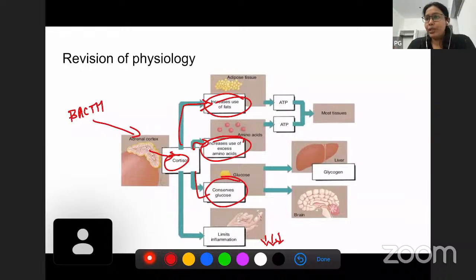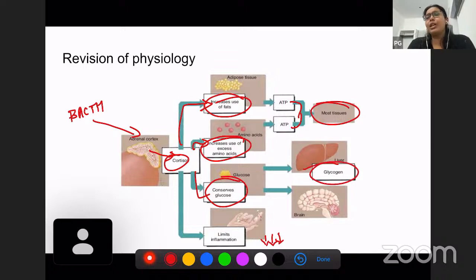Whenever adipose tissue fat increases, there is ATP, energy production and energy consumption in most of the tissues. Glycogen gets accumulated in the liver because of conservation of glucose.